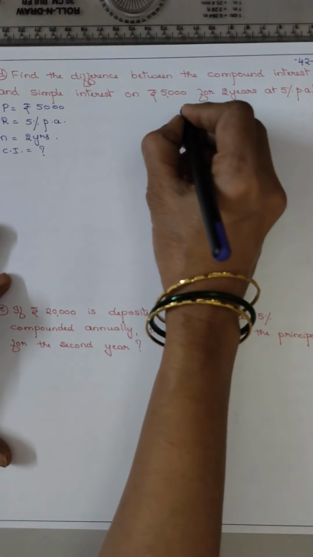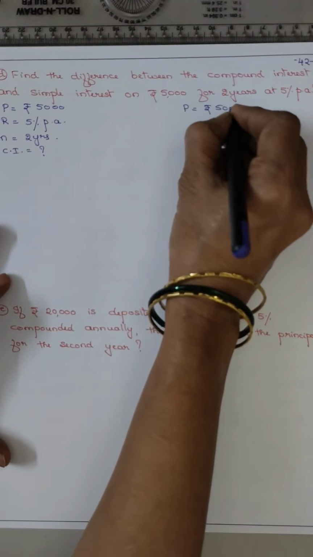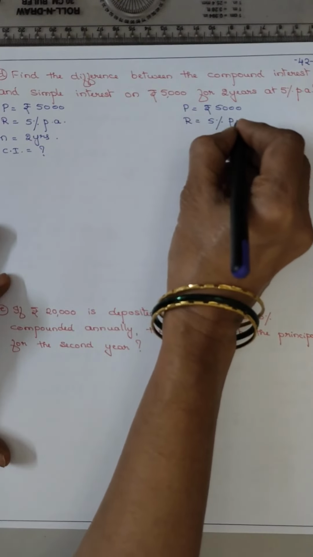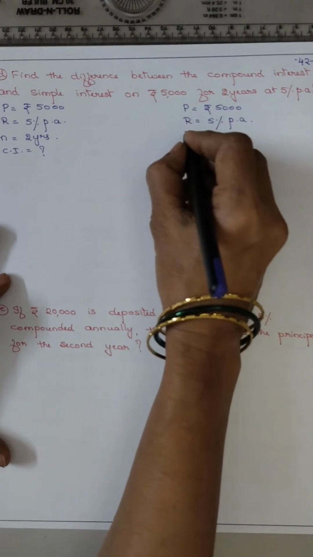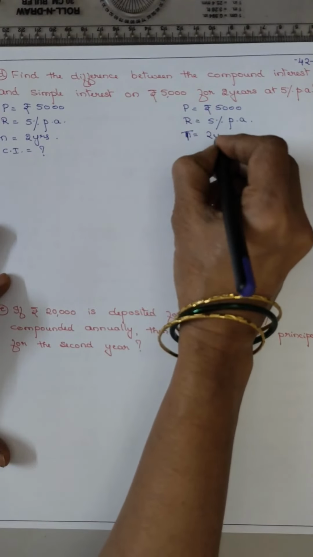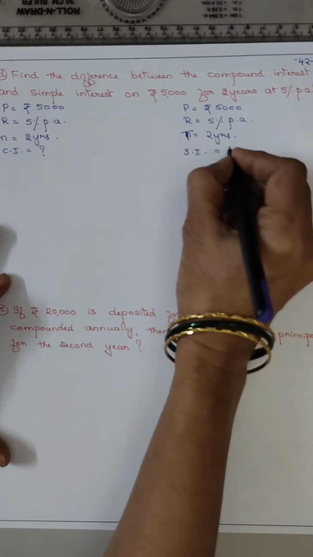On the right side, it is P is equal to rupees 5000, R is equal to 5% per annum, and T is equal to 2 years. Now SI is equal to how much?